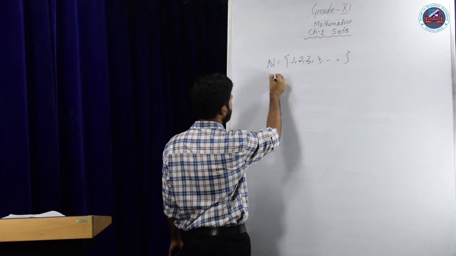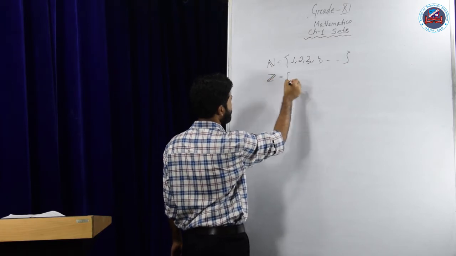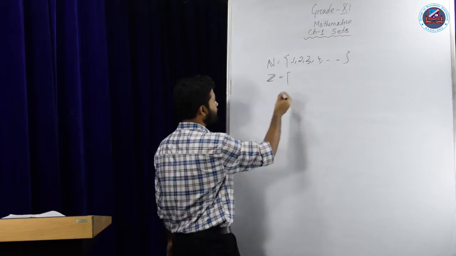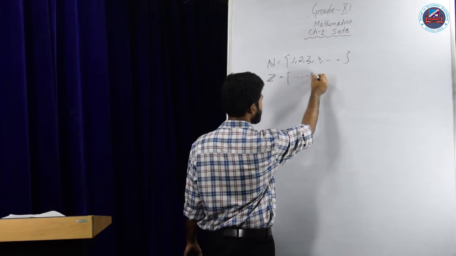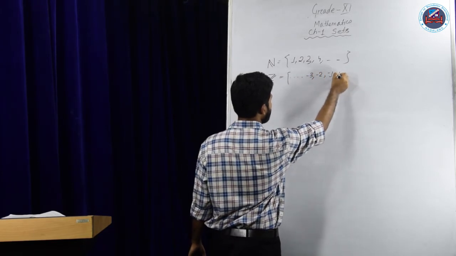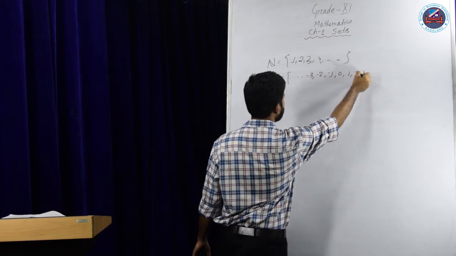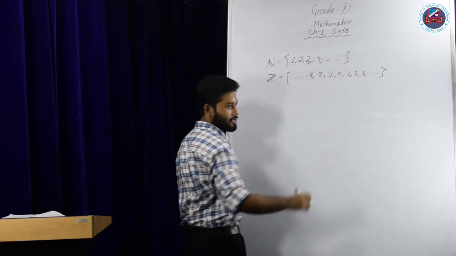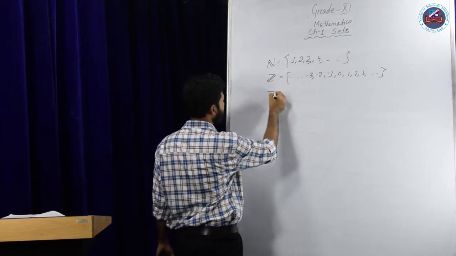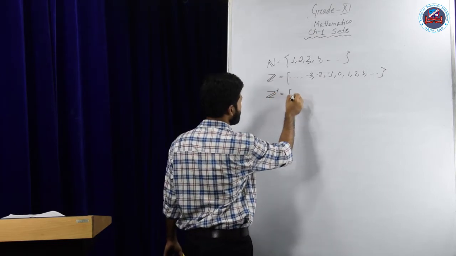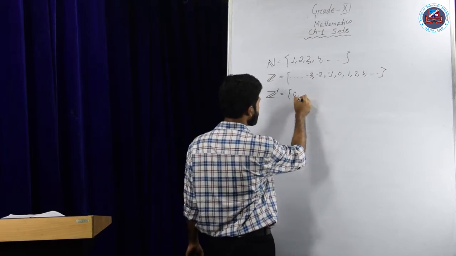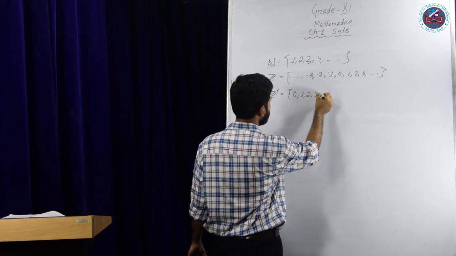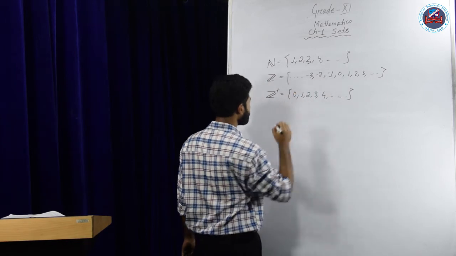Next, we have the set of integers. It will start from minus infinity. Suppose -3, -2, -1, 0, 1, 2, 3, again 3 dots. That means it is continuing. Next we have Z plus, the set of positive or non-negative integers. So it will start from 0, 1, 2, 3, 4 and so on.